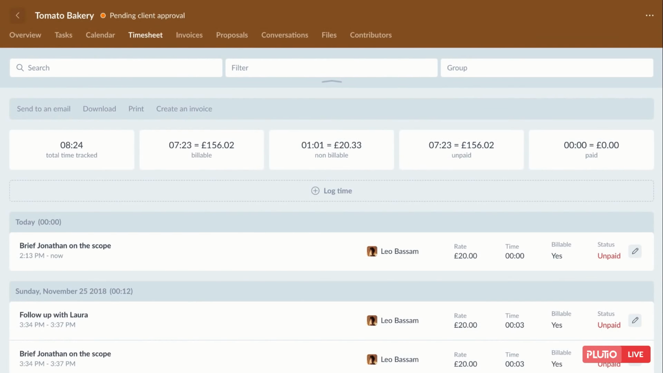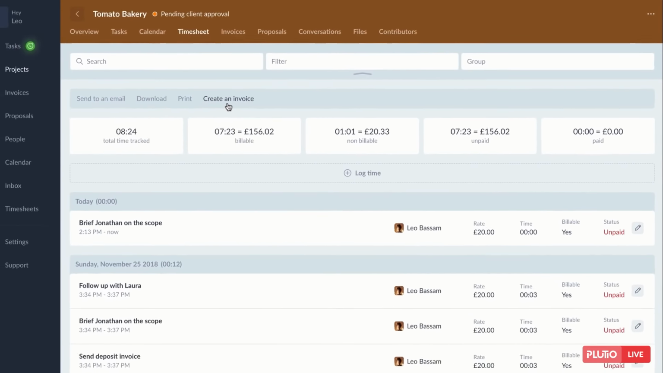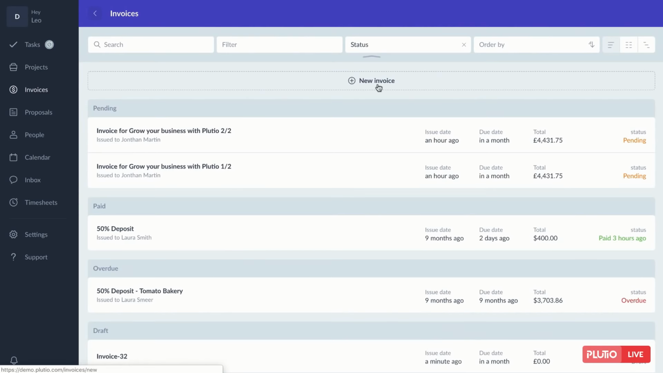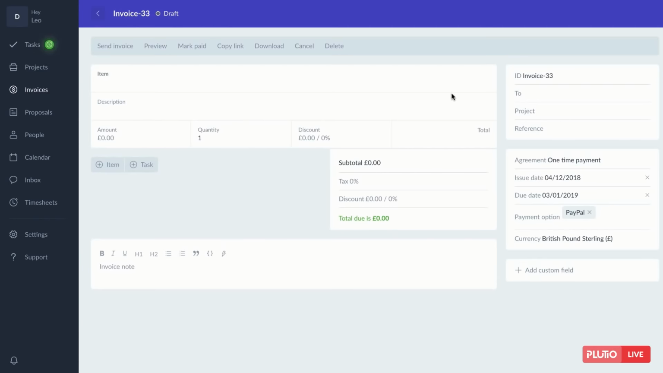There are two ways to invoice for your billable and unpaid time. The first method is by clicking on the Create an Invoice button inside any of the timesheets. The second method is by creating an invoice from your Invoices page and then assigning that invoice to the project with the billable time.